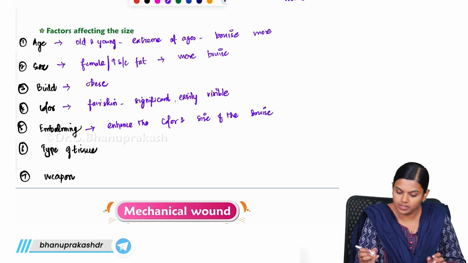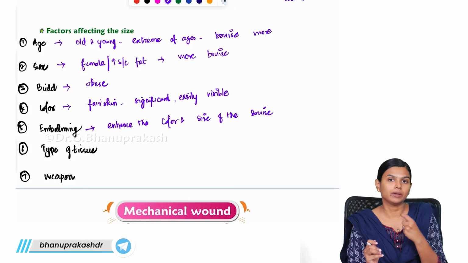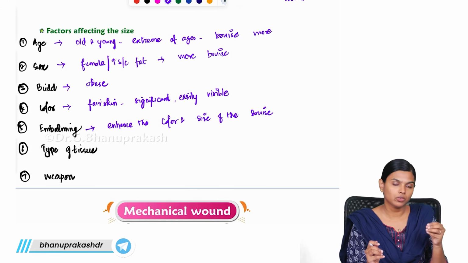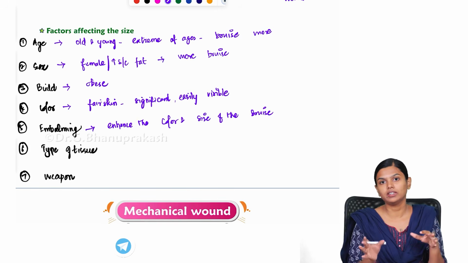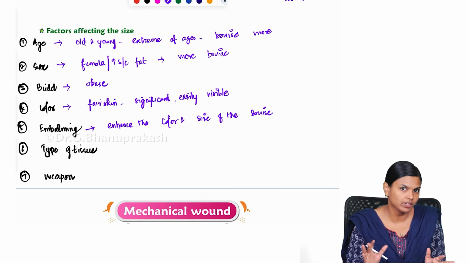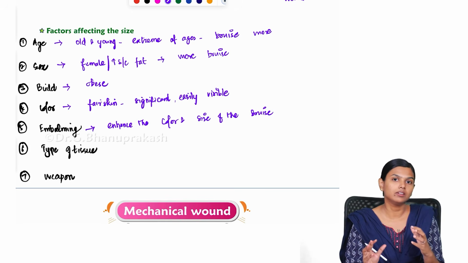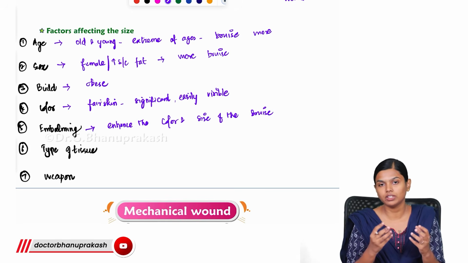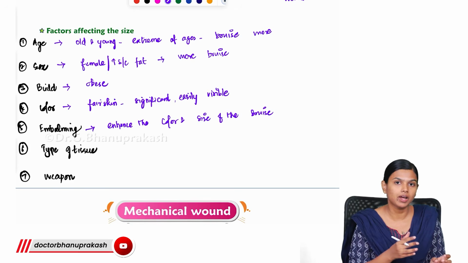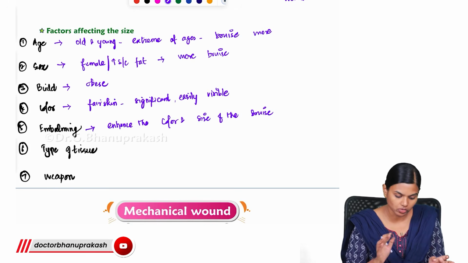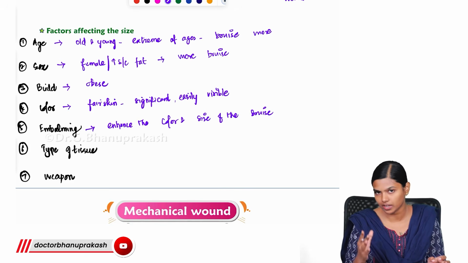Because we push the embalming fluid into the blood vessels, there will be increased extravasation of blood. So, the actual size and nature of the bruise will change. It will increase in size compared to the pre-embalming phase.